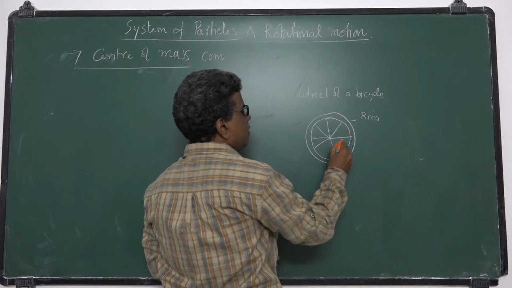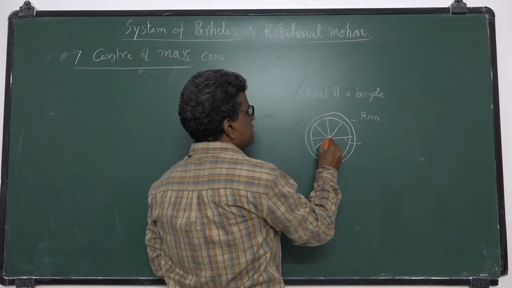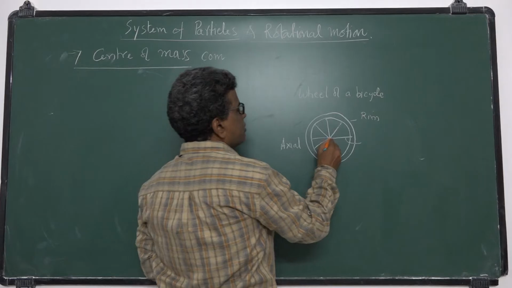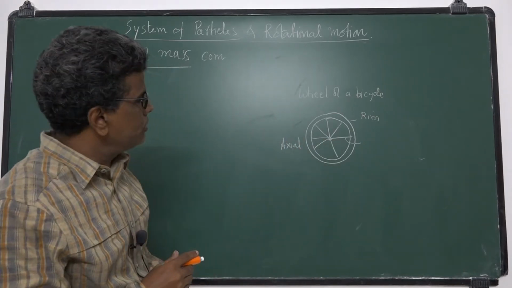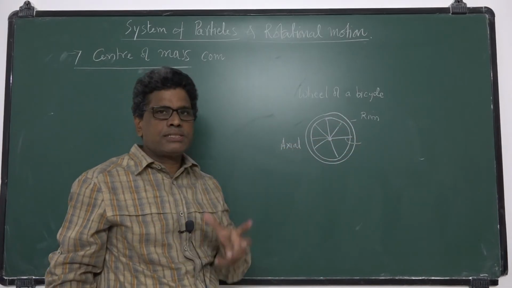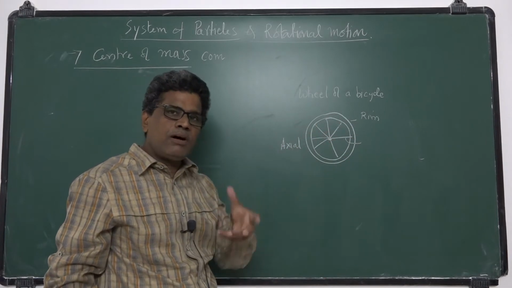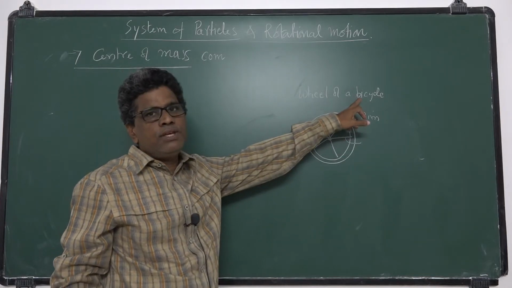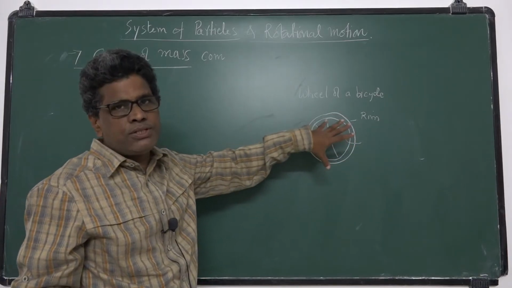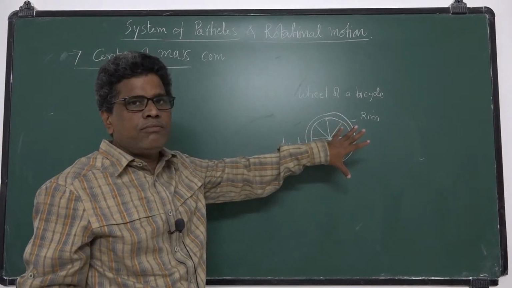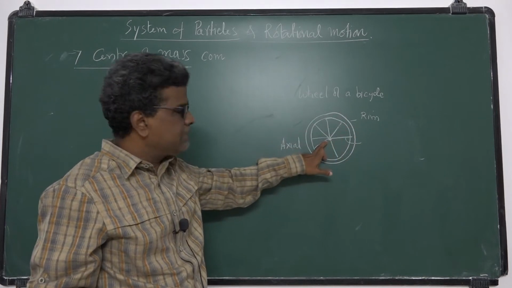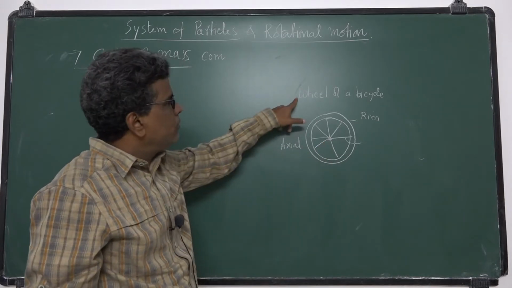These are called spokes, and this is the axis or axle, the center. So it constitutes the wheel of the bicycle. It consists of many parts, and all the parts together we can call the wheel. This system, this rigid body, consists of many particles like spokes, rim, axle.